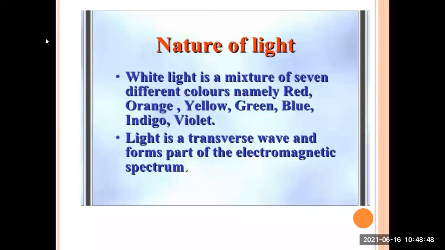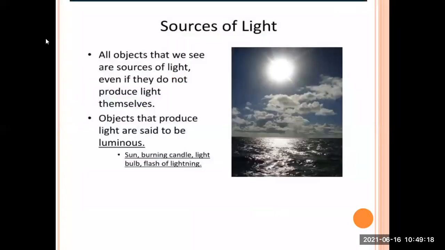Now what does this light consist of? When we pass a ray of light through a prism, we observe all these features of light. White light is a mixture of 7 different colors, namely red, orange, yellow, green, blue, indigo, and violet. Light is a transverse wave and forms part of the electromagnetic spectrum. These things you have studied in your earlier standards, and we are just revising it.